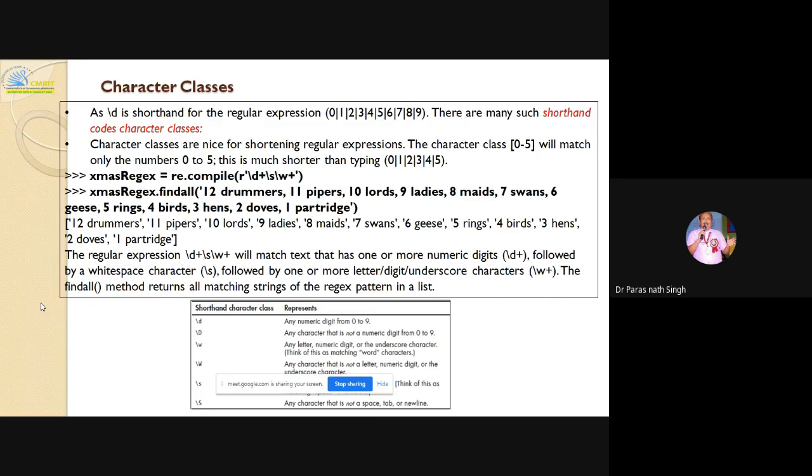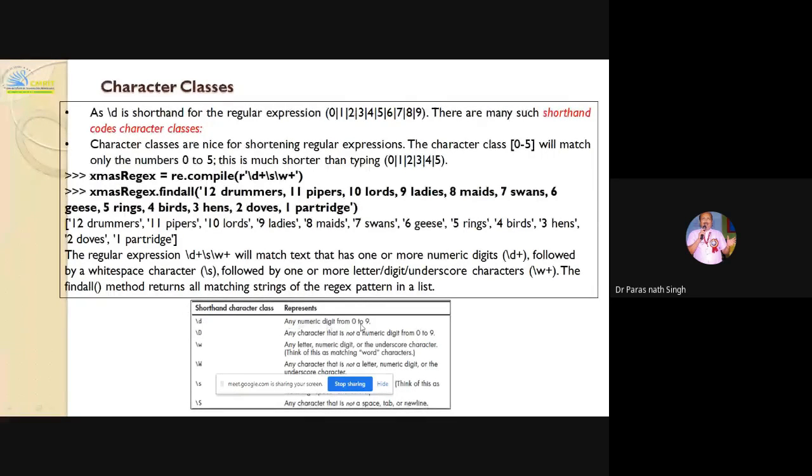So now some of the character classes. As you have seen, \d is a shorthand for the regular expression representing 0 to 9. This means any one of the digits, 0 or 1 or 2 or 3, because all are separated by pipes. So it may be a question here. There are many such shorthand character classes. First, have a look at them, taken from the book.